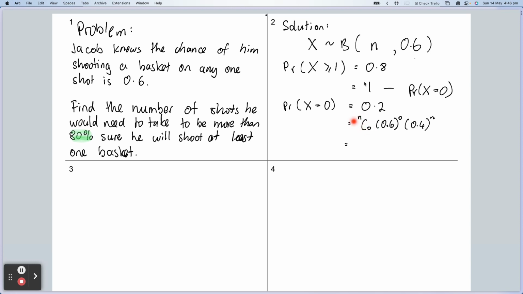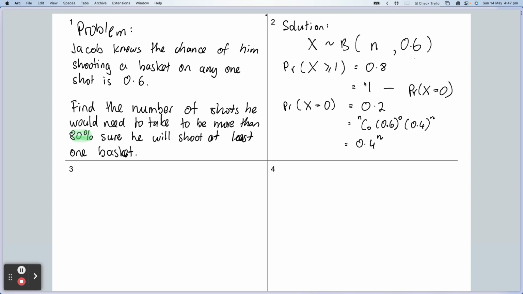nC0. So remember this, if you think about it logically, there's lots of ways you can do it, but it's like, how many ways can I choose 0 from a set of n? And the answer is 1. By not selecting anything, I get my match. So nC0, anything C 0, is always equal to 1. It's one of those facts that you just want to be able to remember. Anything to the power of 0 is also 1. So we've got 1 times 1 multiplied by this, so we've got 0.4 to the power of n.